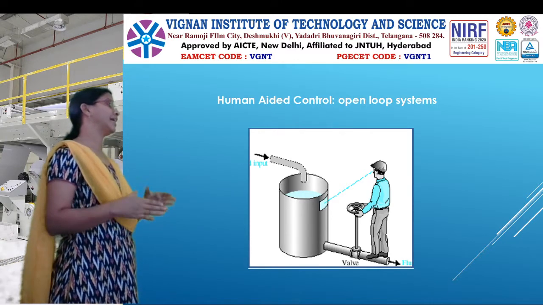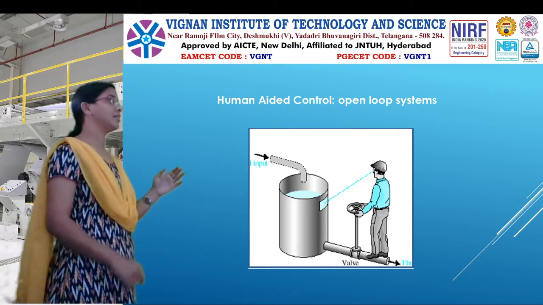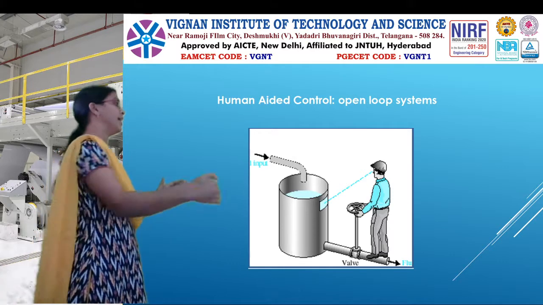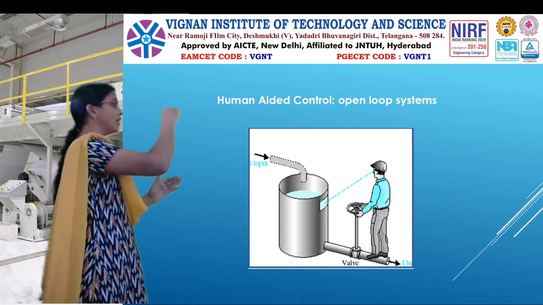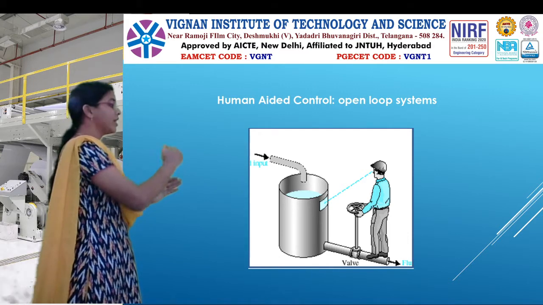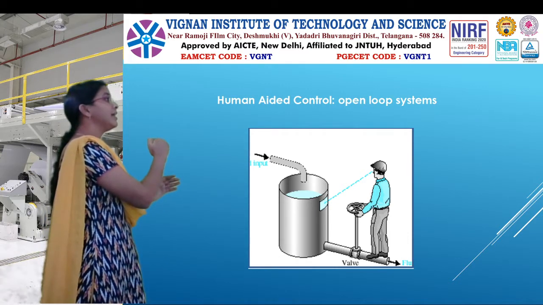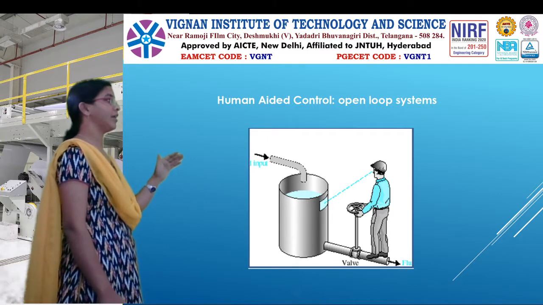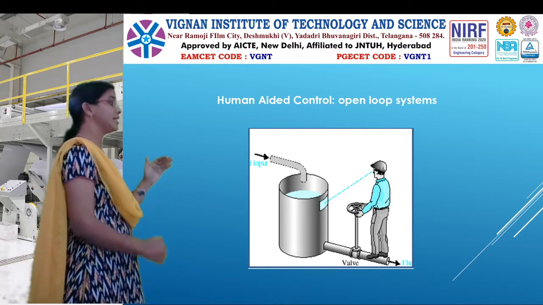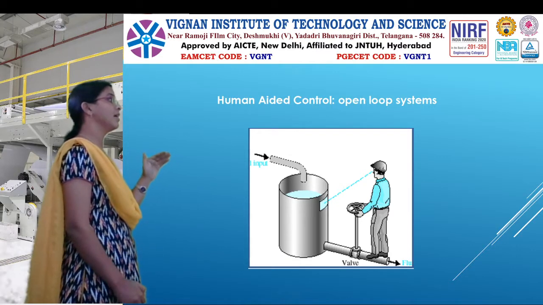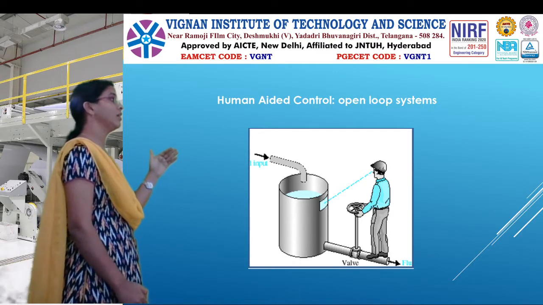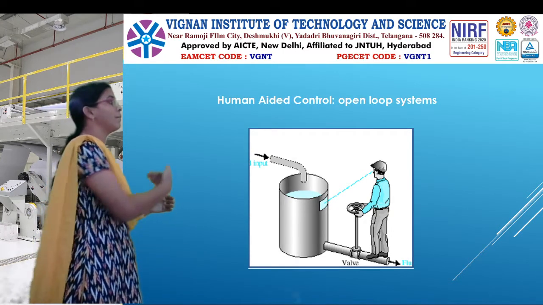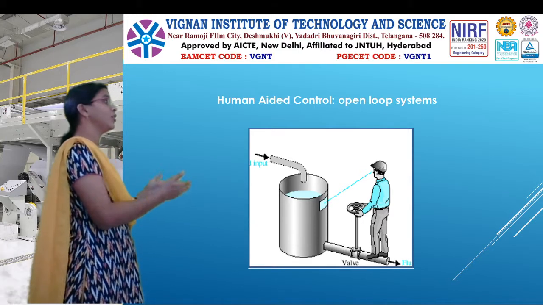So likewise, here I have taken an example. Observe one thing here. This is a tank which has some level, and a human went there. He observed the present level and the desired level he wants. If his desired level is high compared to the actual level, or the actual level is low compared to the desired level, then he needs to perform something.